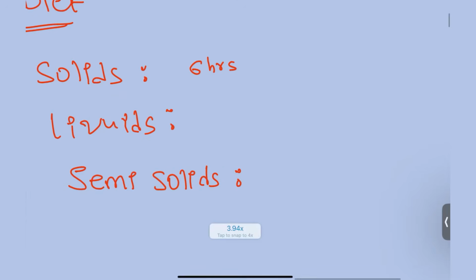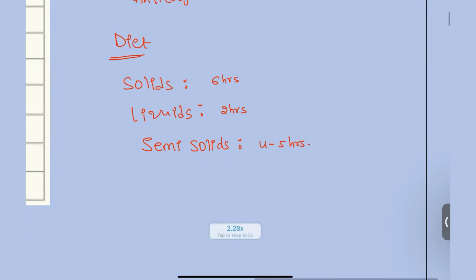Next, coming to the liquids, clear liquids, only 2 hours. Okay, 2 hours fasting is very important. Next, coming to the semi-solids, at least 4 to 5 hours. This is the diet that we have to follow for the fasting before the surgery.